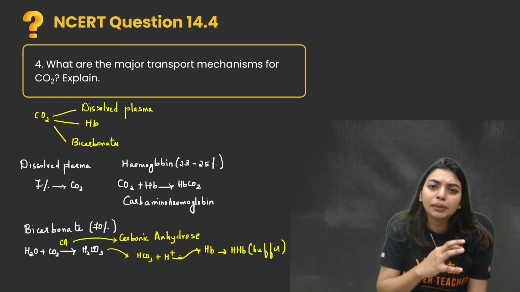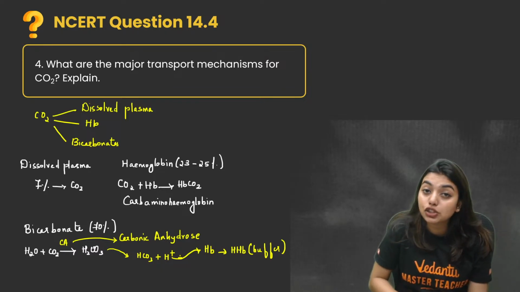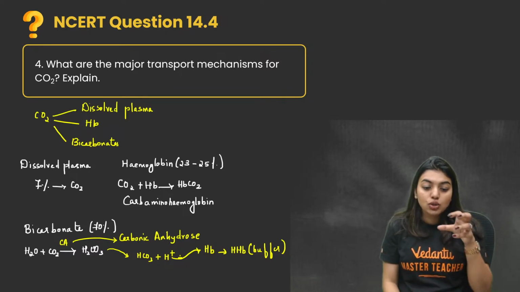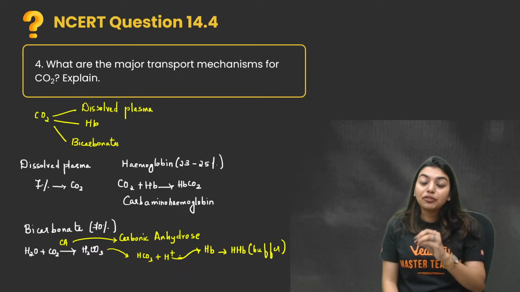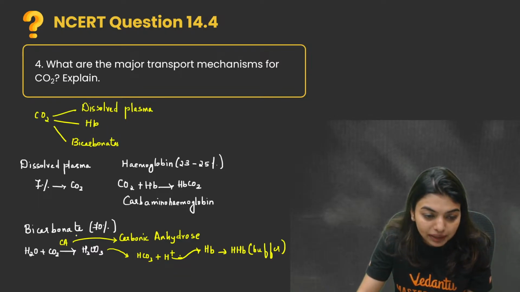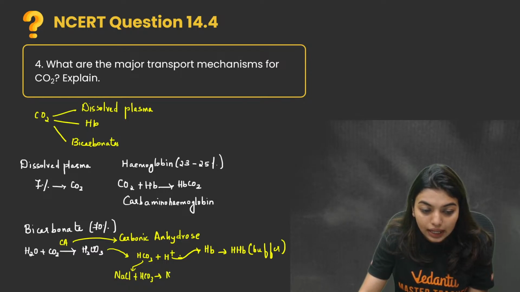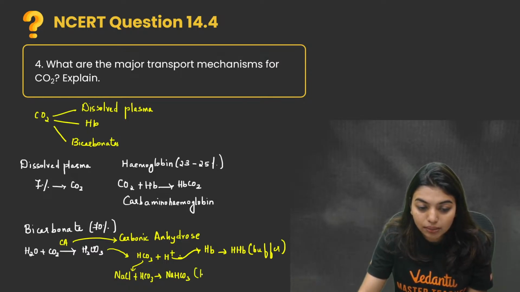Something that will maintain the pH. Always remember, pH has to be maintained everywhere in our body. So HHb will act as a buffer to maintain the pH. Now this HCO3 will go outside, combine with NaCl, salt, and form NaHCO3. That is sodium bicarbonate.